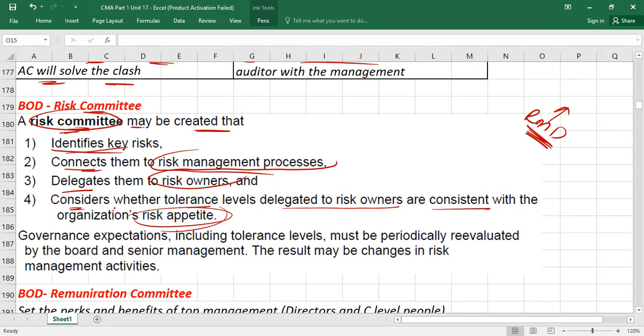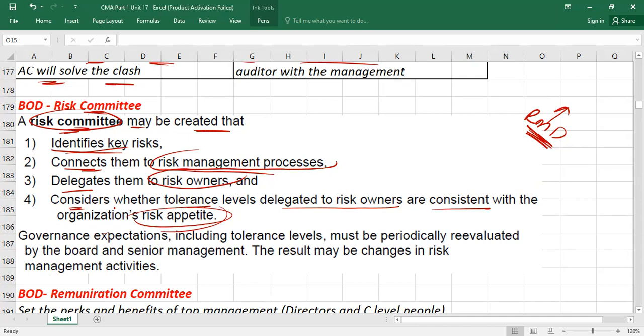Risk capacity is what? For example, he is a multi-millionaire. It means he can invest millions of dollars, right? So if he can invest millions of dollars, it means his risk capacity is more. For example, I'm a poor person. Maybe I can invest only $100. It means my capacity to bear a loss is only $100, while the other person's capacity is to bear a loss of millions of dollars. This is capacity. But what is risk appetite?